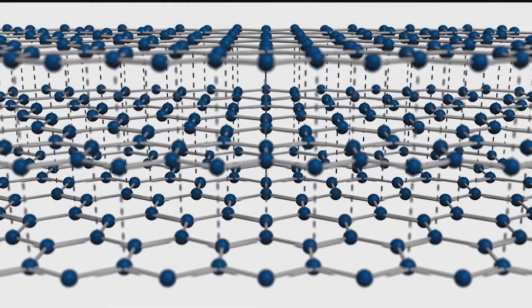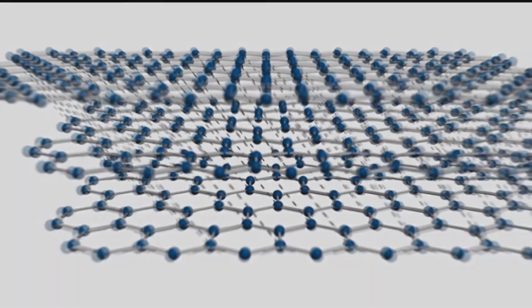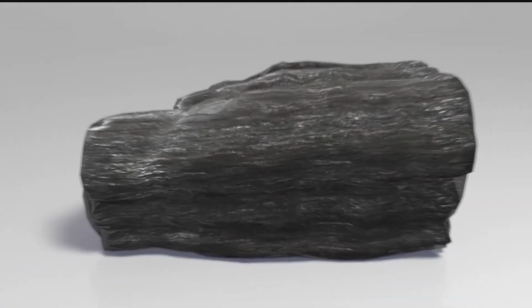The forces between layers are much weaker than covalent bonds. This allows the layers to easily slide past each other, and is why graphite is a relatively soft material.